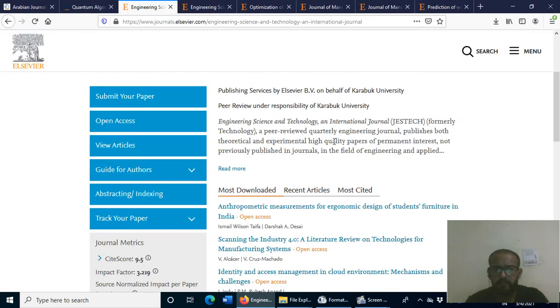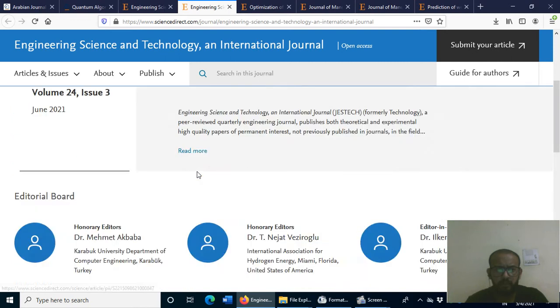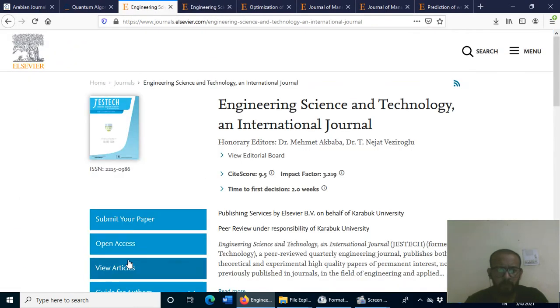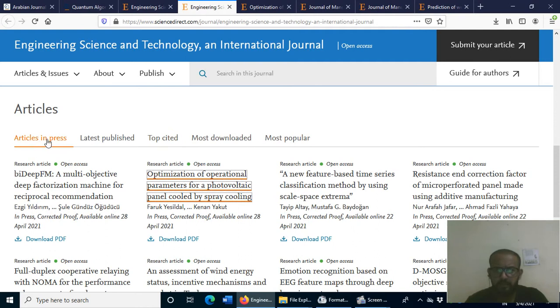Now take another example, an Elsevier journal. In the Elsevier journal, if I open view articles, this page will open. Please check Article in Press because these are the latest ones.